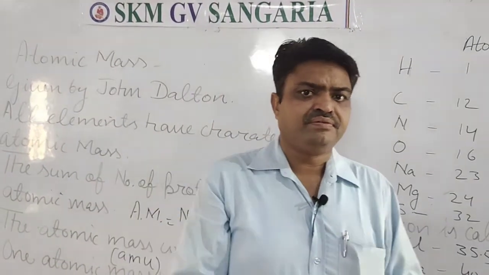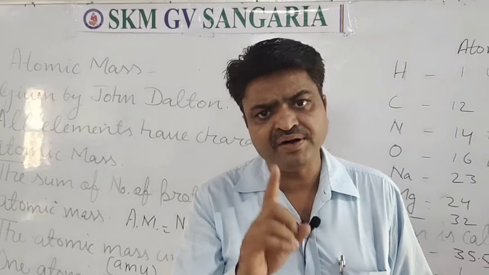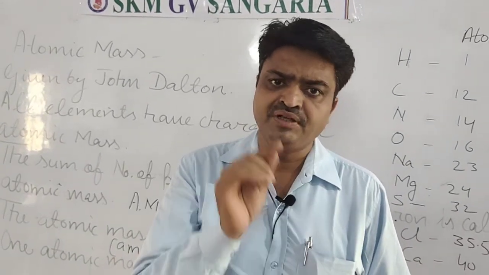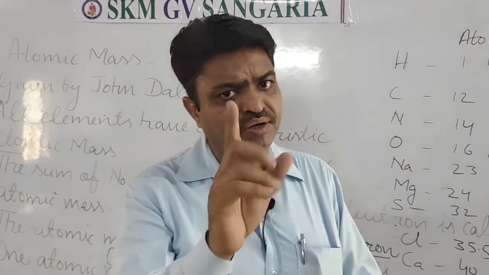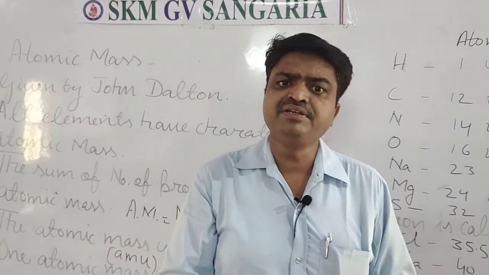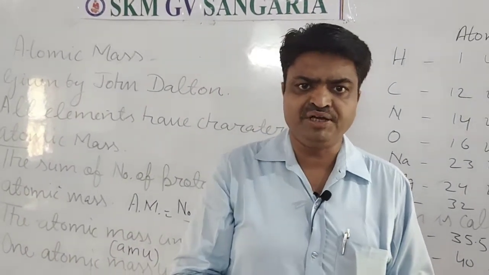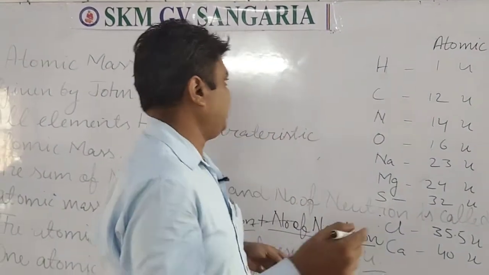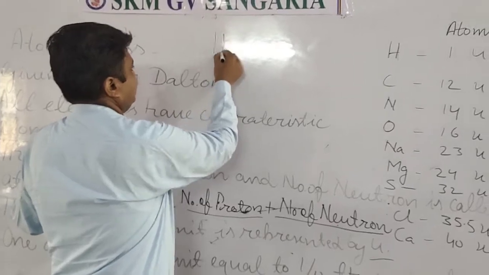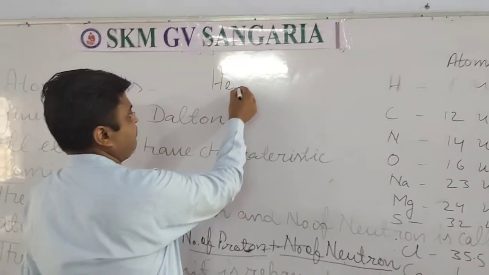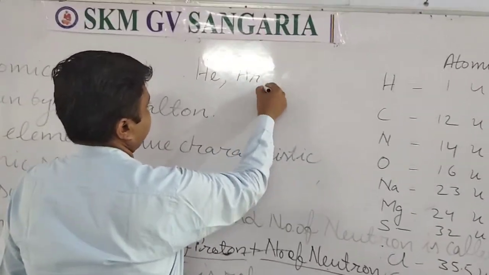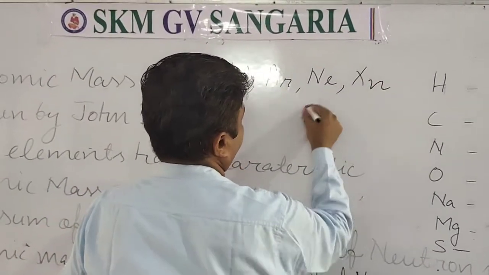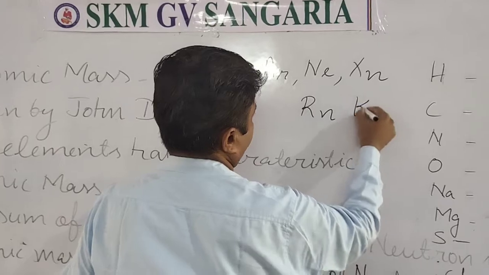If only one atom is found in a substance or in an element, then that particular matter is known as monoatomic. Monoatomic examples are helium, argon, neon, xenon, radon and krypton.